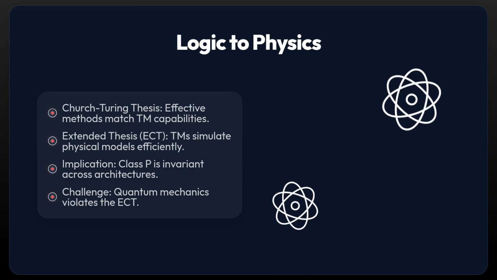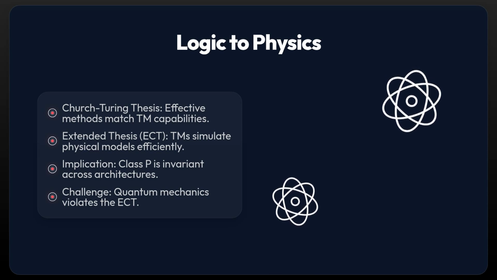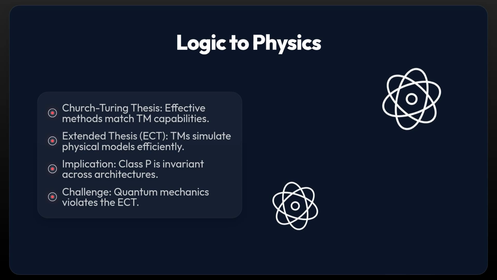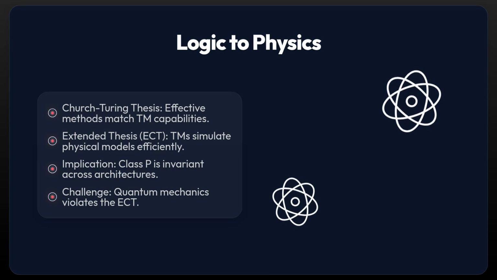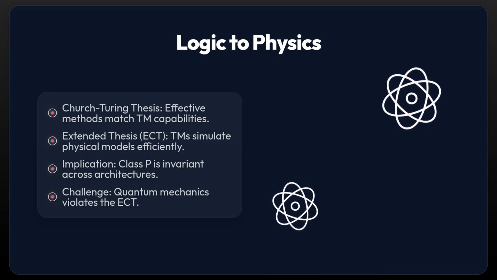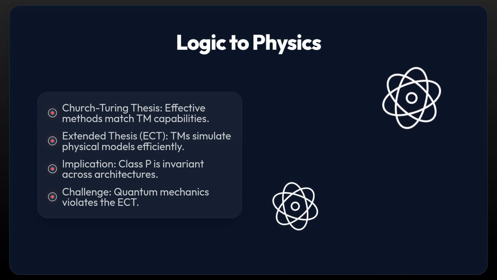But the extended thesis goes further, claiming that a Turing machine can simulate any reasonable physical model with only a polynomial slowdown. This implies that efficiency is a universal property, regardless of the hardware. However, quantum mechanics challenges this, as classical machines cannot efficiently simulate quantum processes.